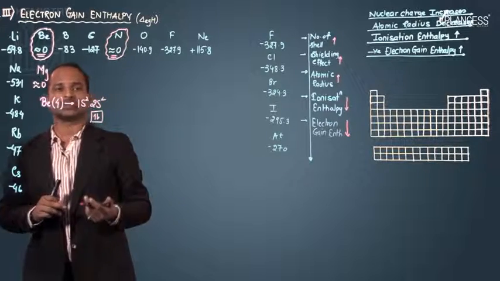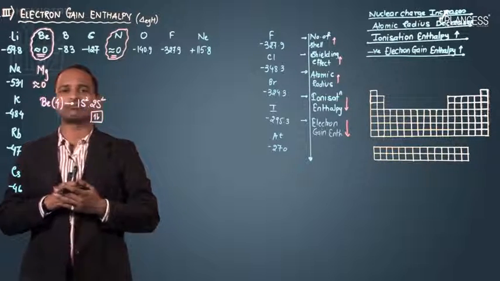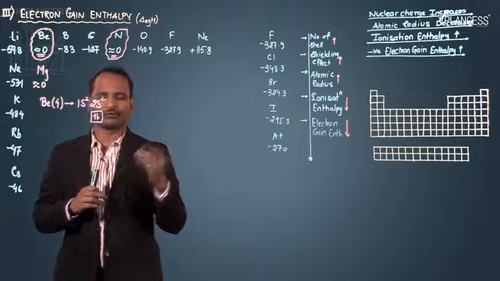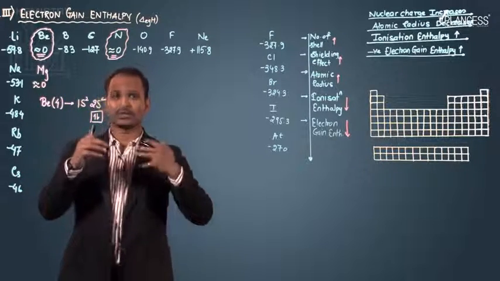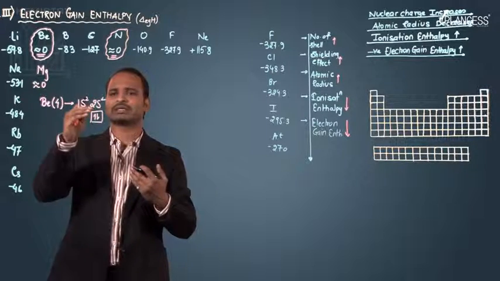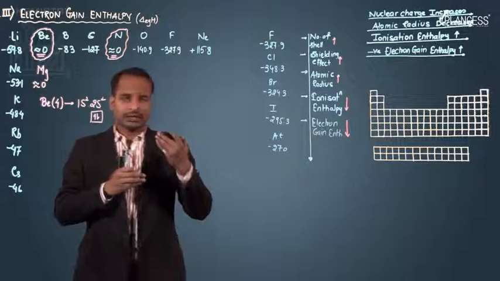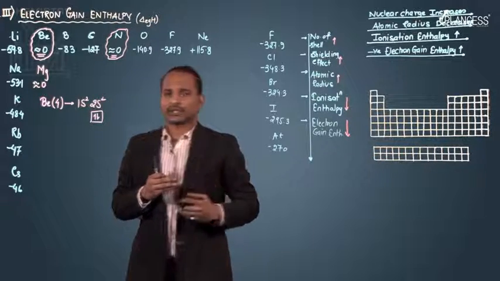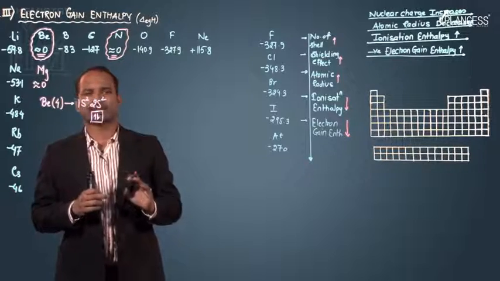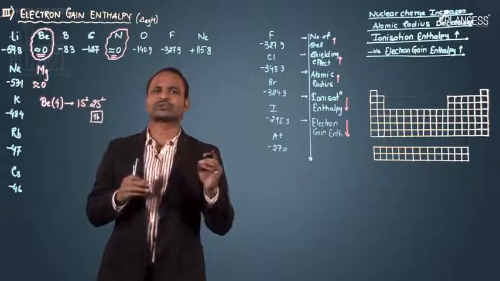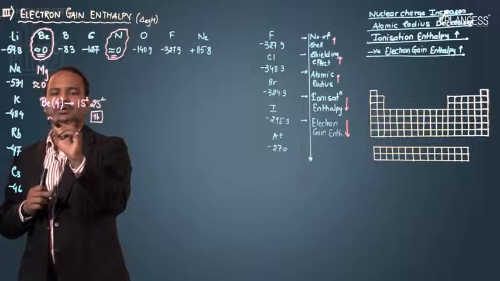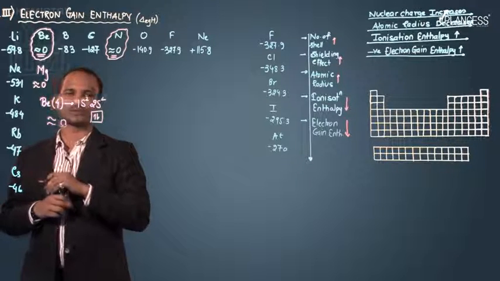If you are adding a third electron, it will show a very small tendency to gain that electron, because after getting that electron it loses its stability. Since it shows no interest to gain the electron, its electron gain enthalpy value is approximately 0.